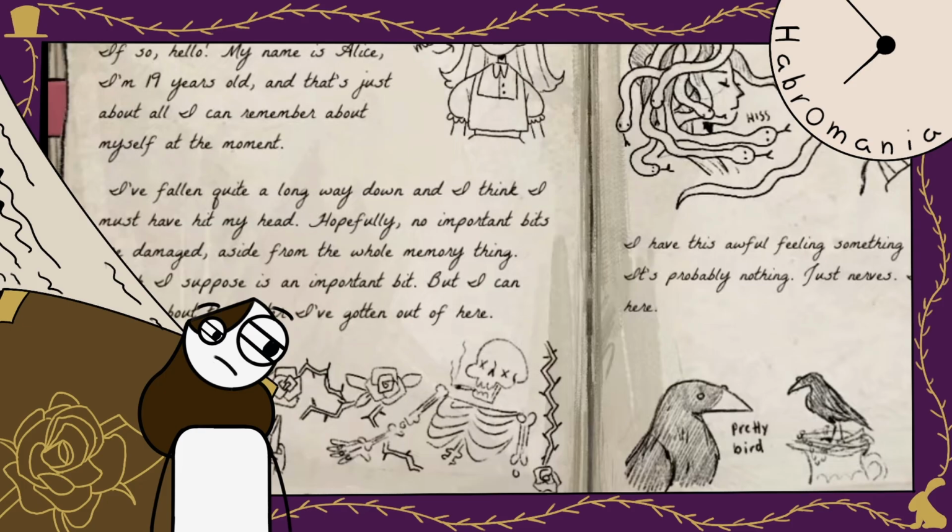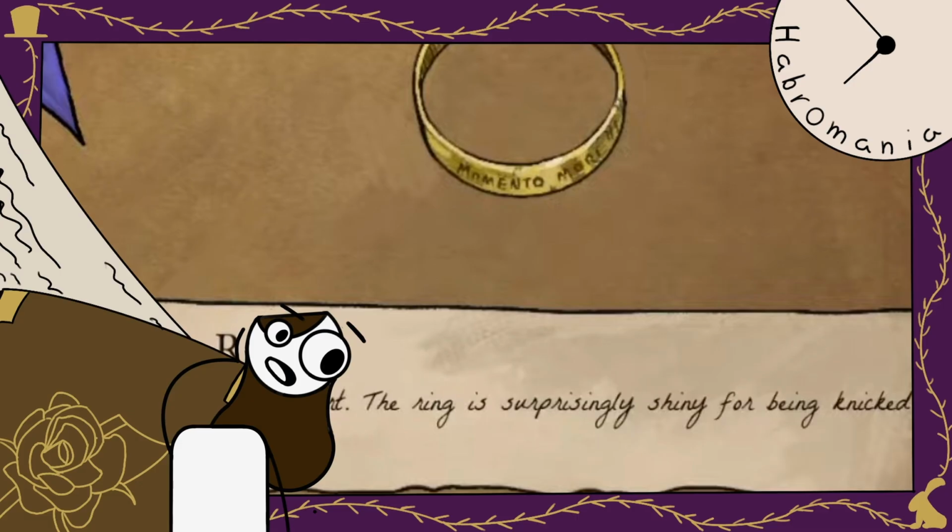Now I've already talked about it, but I do think it's worth commenting how normalized she finds the whole skeleton topic after the initial shock. And even though she admits she isn't fond of skeletons, she takes time to draw him not once but twice. One of those is even imagining him alive. On the other hand, we find a ring, which we can use for one of the puzzles.